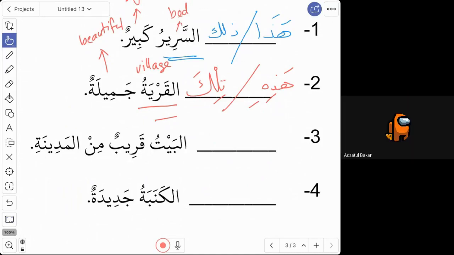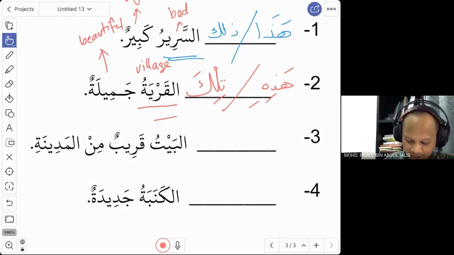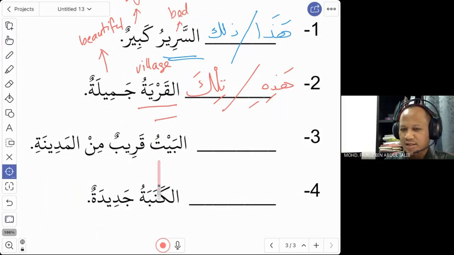Muzakkar. Yes, Azatul, correct. Even though you see a ta, this is not the ta marbuta, so we don't consider this word as muannas. Unless it is a person and it is referring to a female, then you say it is a muannas word. Therefore, you say haza or hazihi?